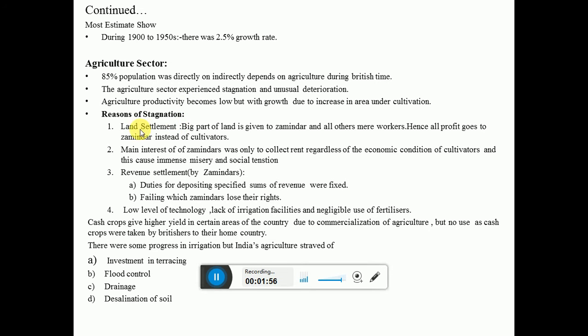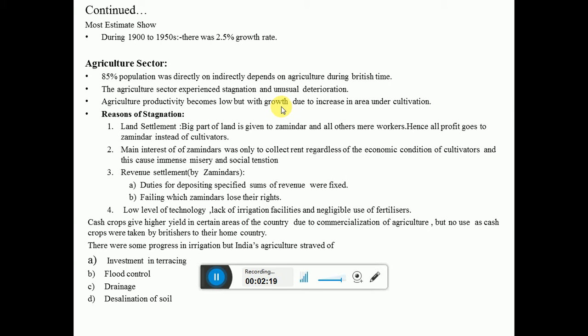That's why they implemented land settlement. What is land settlement? Land settlement is where they appointed big zamindars. It was a thing that was coming from the Mughal period. What did the Mughals do? They appointed some zamindars, and what zamindars do is collect some revenue from the workers or the farmers or whatever cultivators are growing.